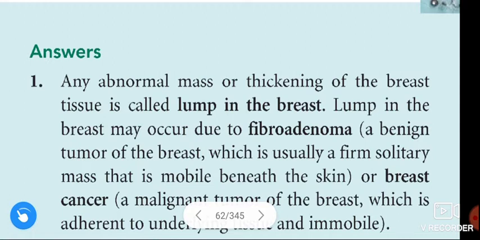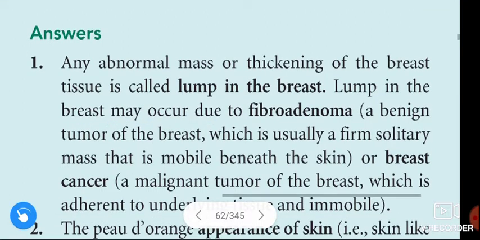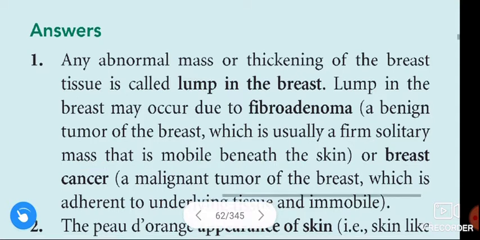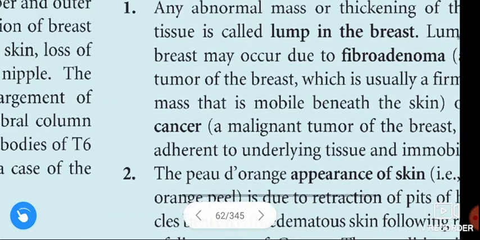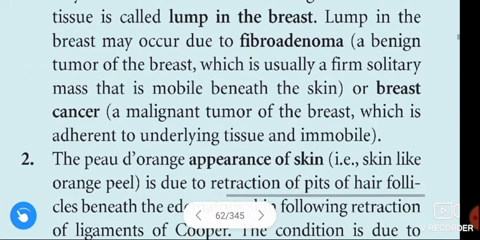A lump in the breast may occur due to fibroadenoma, a benign tumor of the breast, which is usually a firm solitary mass that is mobile beneath the skin, or breast cancer, a malignant tumor of the breast. Breast cancer is a malignant tumor of the breast which is adherent to underlying tissue and immobile.